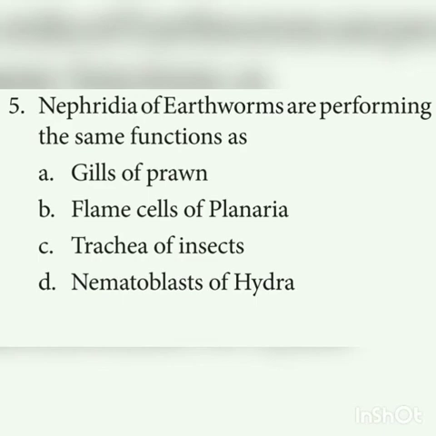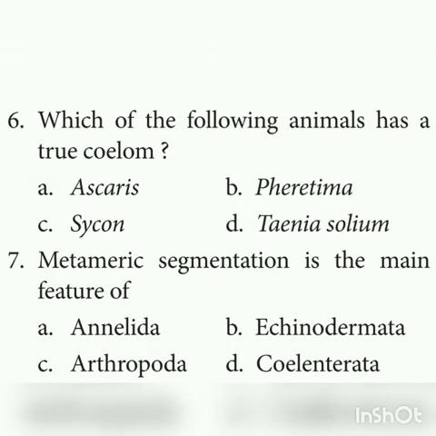In earthworm, the nephridia help in excretion and osmoregulation. Likewise, flame cells also help in excretion and osmoregulation in Platyhelminthes. Planarian belongs to Platyhelminthes. And the sixth question is, which of the following animals has a true coelom? True coelom, eucoelomate. The answer is Pheretima, that is earthworm, option B.